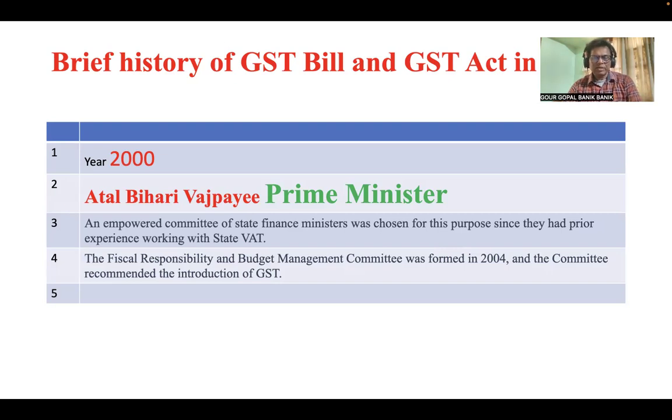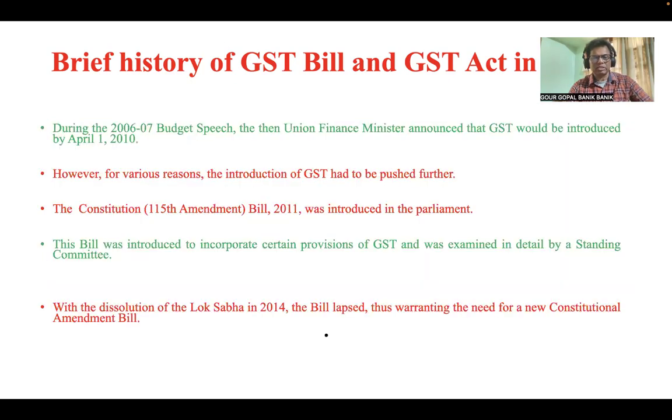So the ministers who had experience of dealing with VAT, value-added tax, were taken and an empowered committee was made by Atal Bihari Vajpayee. And the Fiscal Responsibility and Budget Management Committee was formed in 2004, and the committee recommended the introduction of GST. So in 2004 itself the committee recommended that GST may be introduced, but it was not done for several reasons.